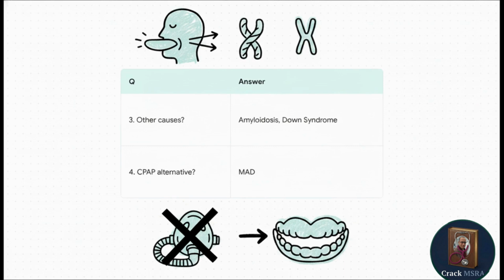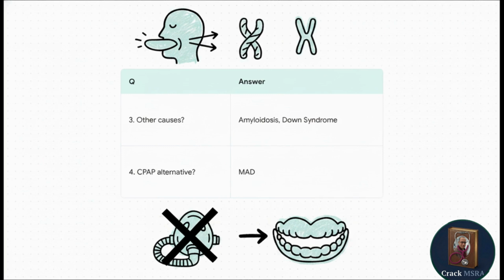Moving on, question 3. Aside from acromegaly and hypothyroidism, name 2 other medical causes of macroglossia that predispose someone to upper airway collapse. The answers are amyloidosis and Down syndrome. This pulls right from our AHD mnemonic, rounding out the A and the D.